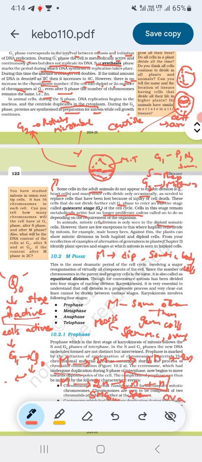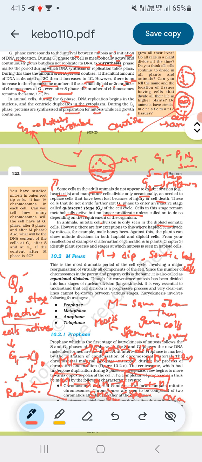This occurs in meiosis, in germ cells. Mitosis occurs in somatic cells. Here both daughter and parent have the same number of chromosomes, hence mitosis is known as equational division. Meiosis is known as reductional division because the chromosome number is reduced to half, right?